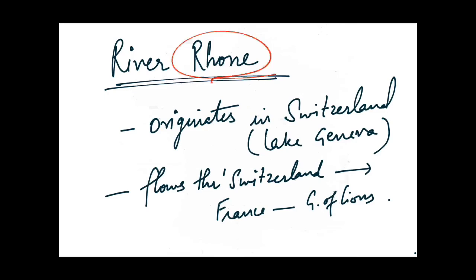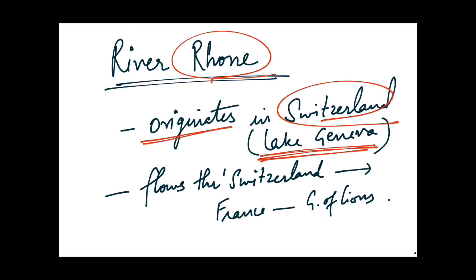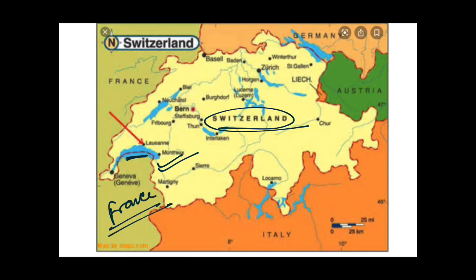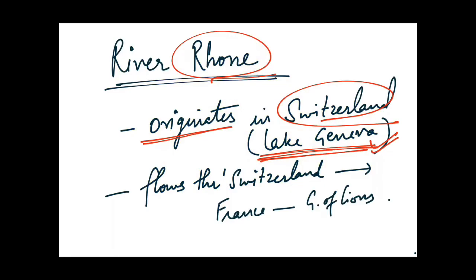As you can see, it originates in Switzerland from Lake Geneva. So you should know that Lake Geneva lies in both the countries. Some part of it lies in France and Switzerland also. Guys, you can see this map. This is Switzerland and this is Lake Geneva. Some part of it lies in France, and major part in Switzerland. And from here originates a river, that is Rhone river. And river Rhone flows through Switzerland, France and Gulf of Lions.